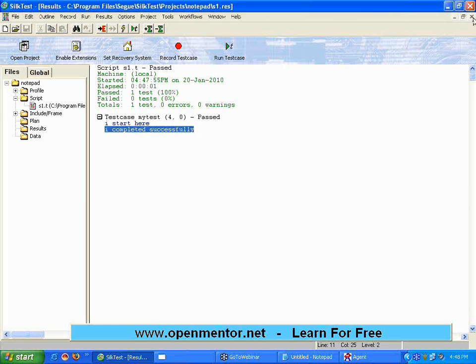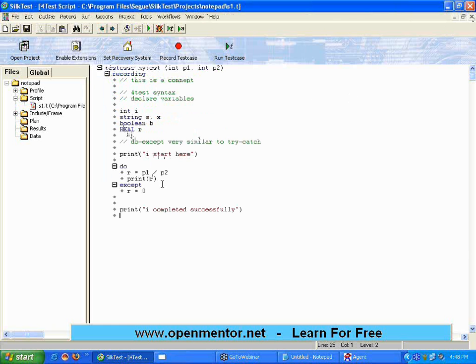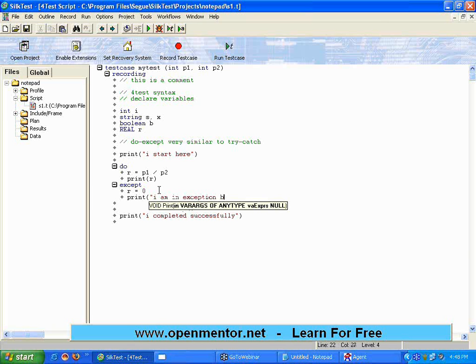Okay. Now, okay Nagarajan, how exactly does the control go? I want to see line by line the execution of this. Every line it executes, right? I would say print I am in exception block. Okay.